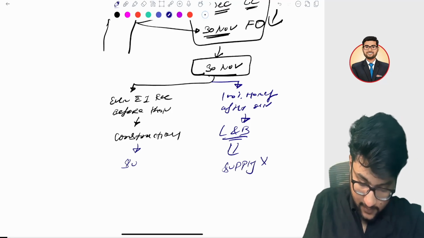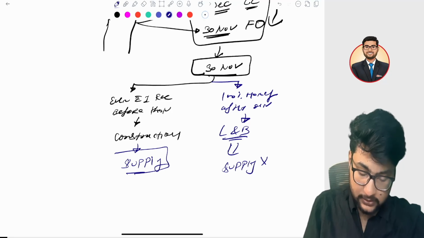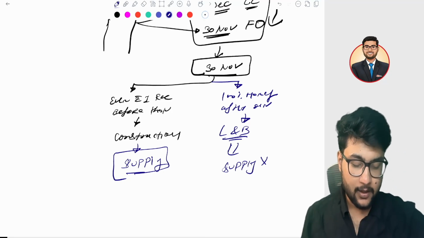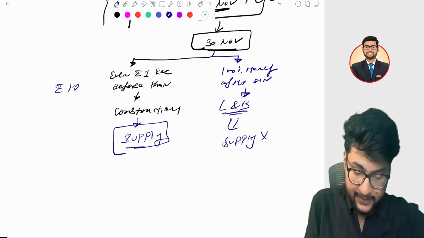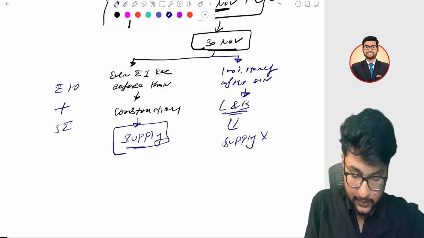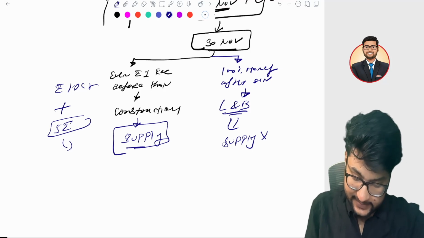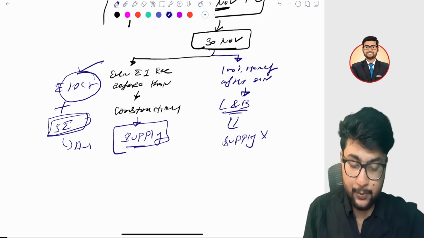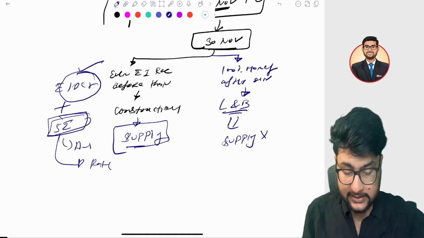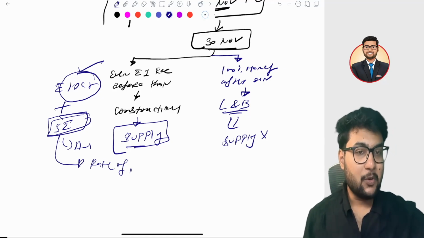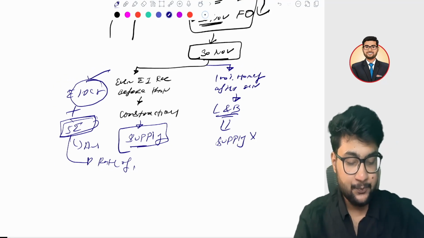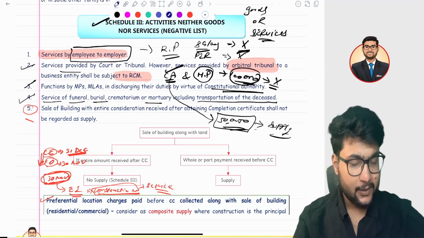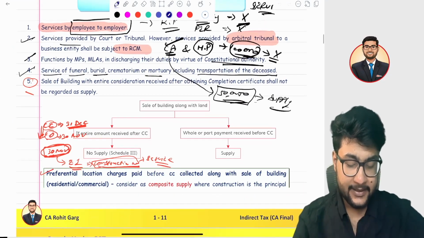hence no supply. Let's take another example. Suppose you want a sea facing bungalow, and you paid 5 crore extra rupees for that. In that case, it is an ancillary supply because the main supply is construction services. So on 5 crore rupees, the rate of construction services will apply, because it's a case of composite supply. I hope it is clear to you. If not, you can have a fast tag of me in which I will explain deeply.